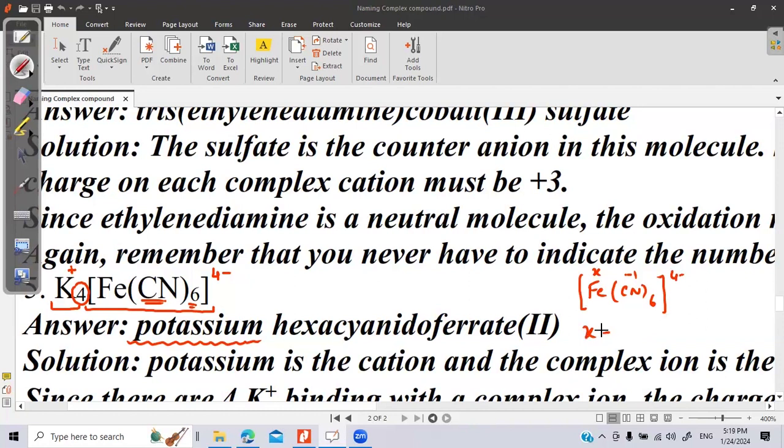So x plus 6 times -1 is equal to -4. This we are doing. -6 and -4 become +2, which is the oxidation state of the iron. We will write potassium hexacyanidoferrate(II). Why ferrate? Because the iron is in the anionic part.